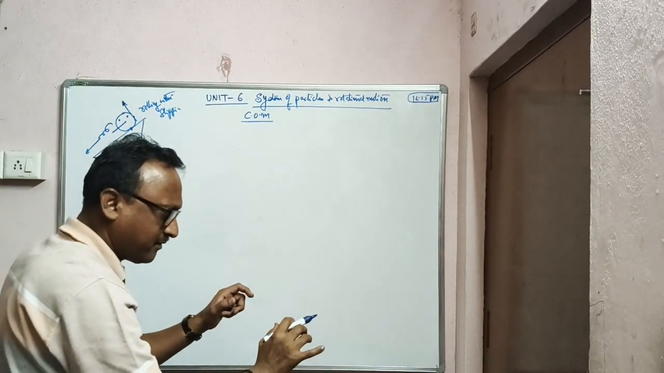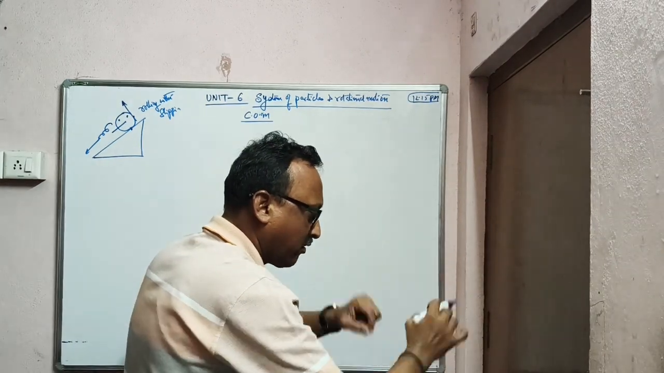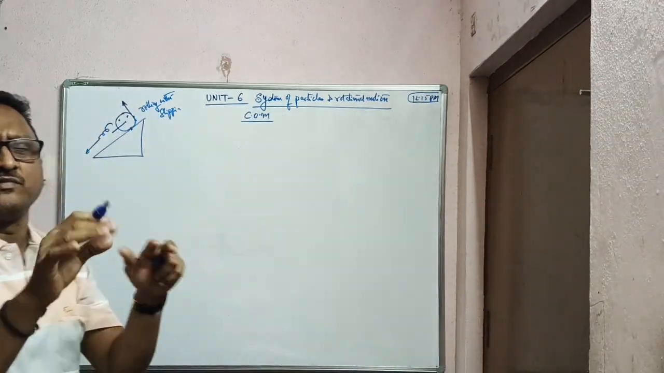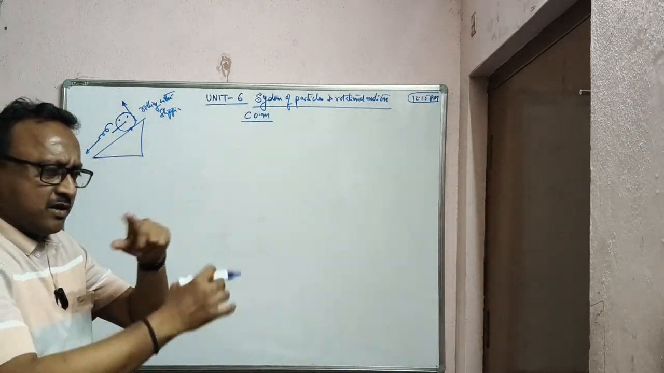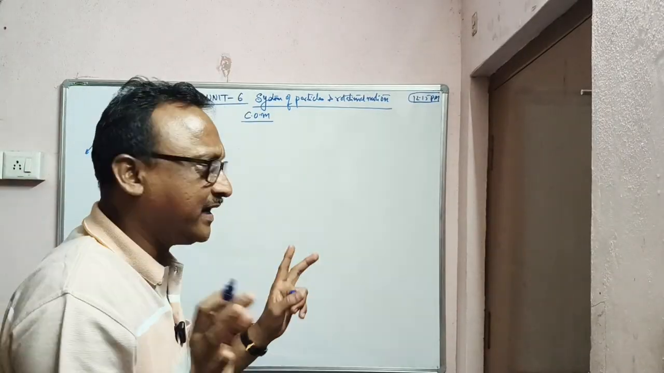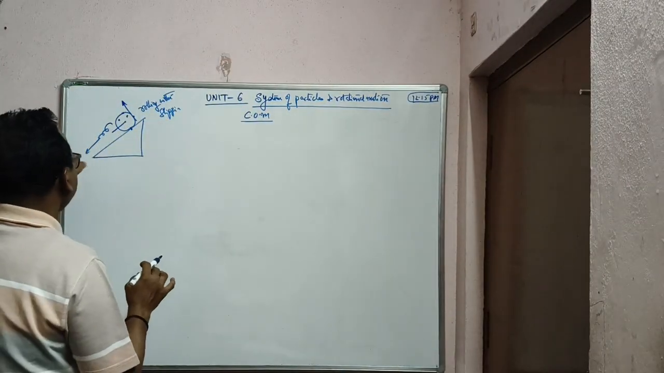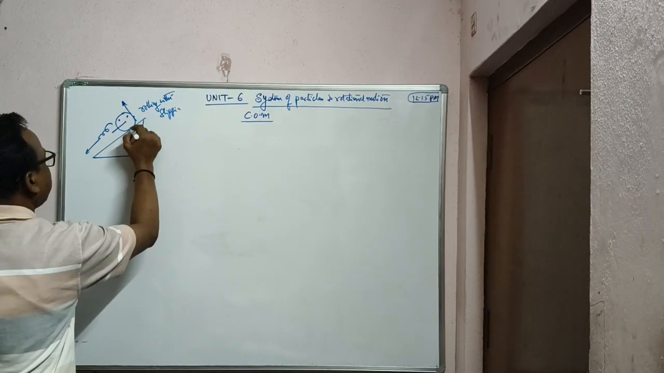Rolling without slipping. That one you can study later on. Okay? Rolling, slipping. Only rolling without slipping is what we discuss. So when it is rolling, you can see the velocities are changing.